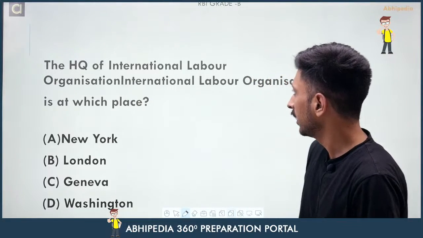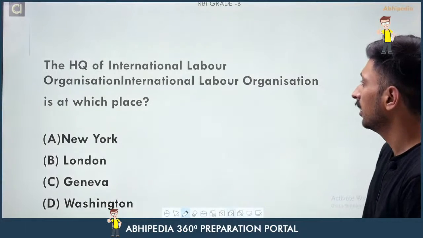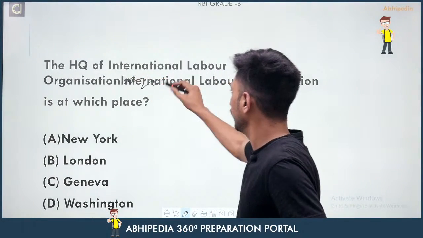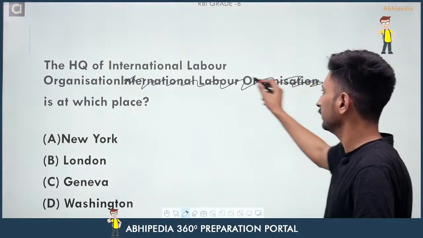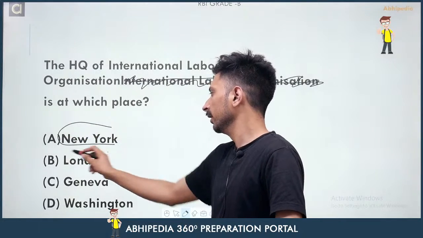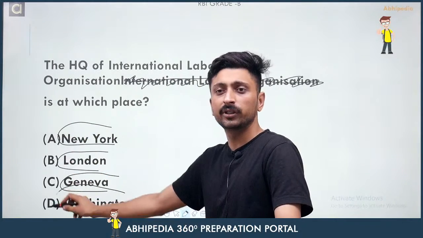Now come to the next question here, and the next question is the headquarter of the International Labour Organization. The headquarter of the International Labour Organization is at which place? Either it is at New York, London, Geneva or Washington.